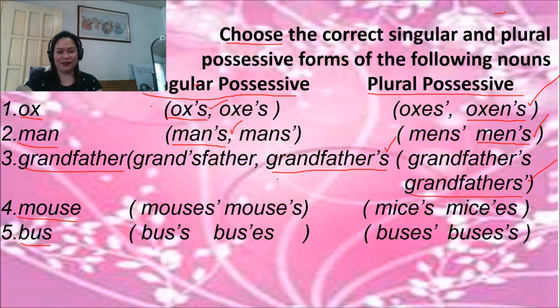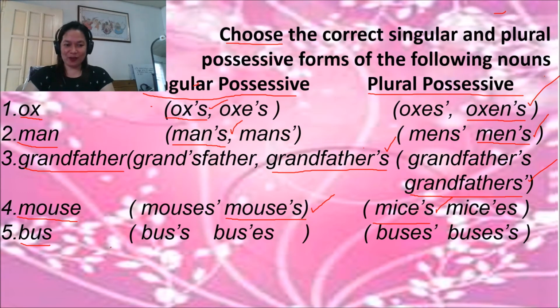Yeah, this is correct. And for mouse, number 4. Since mouse does not end with S, you're going to add apostrophe S. Your answer is this. Yeah, correct. And the possessive form for the plural of mouse is mice, which does not end with S, so you have to add apostrophe S. So this is the correct answer.